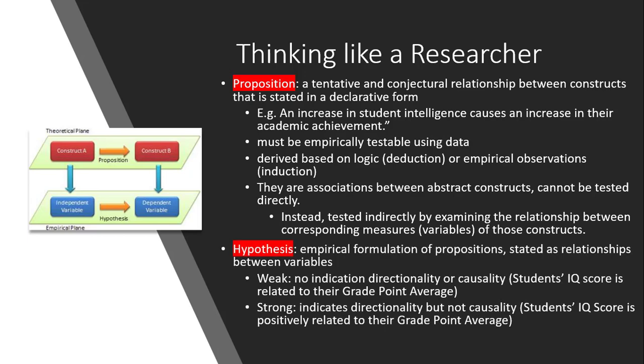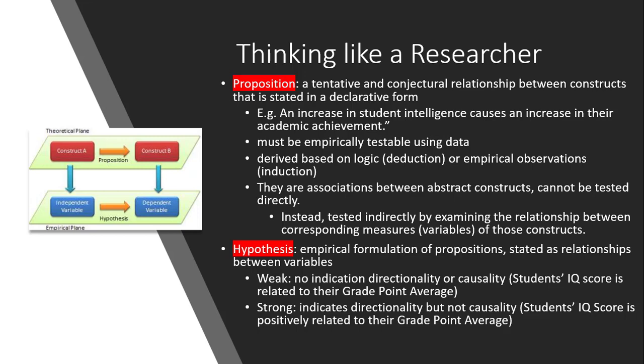So from our proposition we derive our hypothesis. Hypothesis in this case means an empirical formulation of propositions. So we take the proposition and turn it into something empirical. To make it empirical, we turn the constructs into variables.